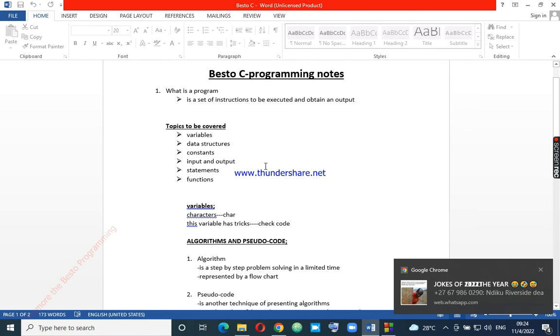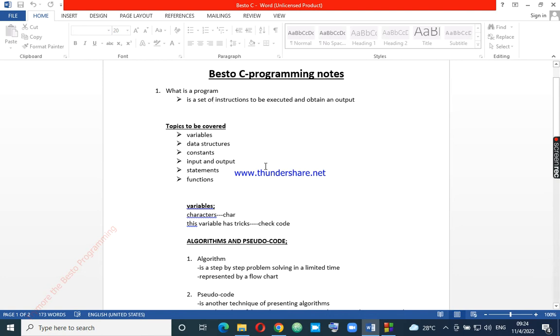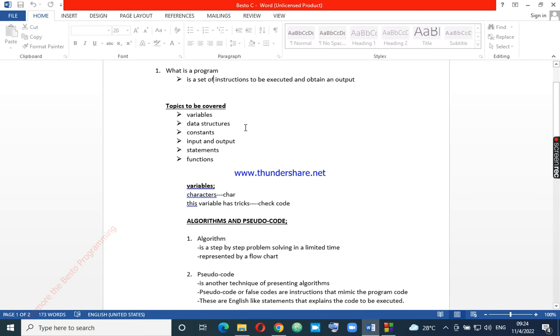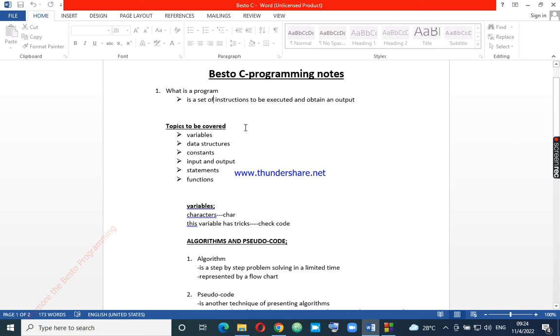Welcome to Besto programming. You should know this: Besto programming obtains an output. No two ways about it. If your program doesn't obtain an output, it's not a program. This is our motto, or repeated statement.